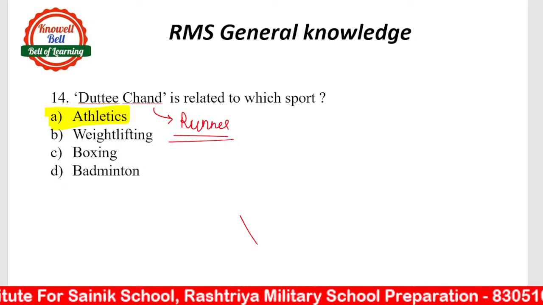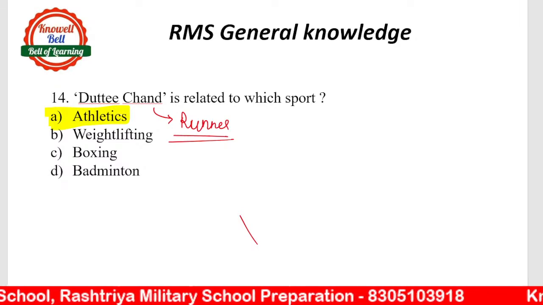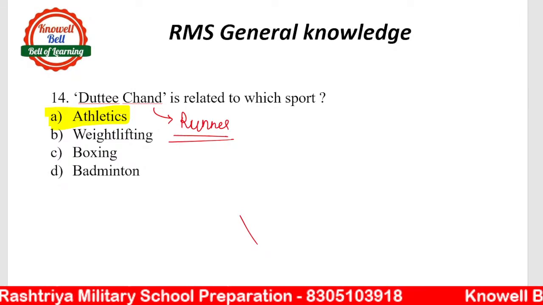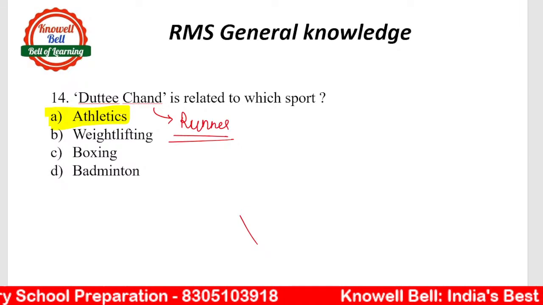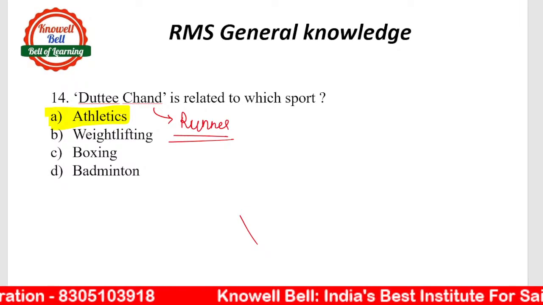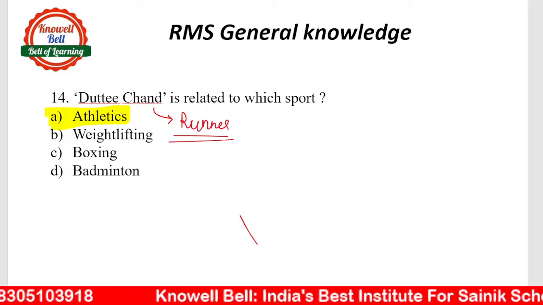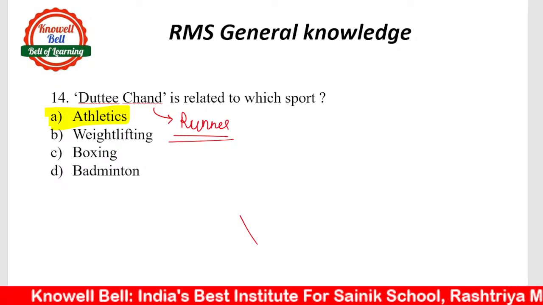So the right answer is athletics. Duttee Chand is related to athletics. Okay, you answered 18 only. Then you must have answered for the previous question, Hasini. I didn't see the question number, so I thought, okay, it's fine. Duttee Chand is an athlete.